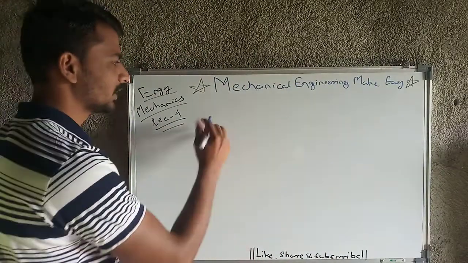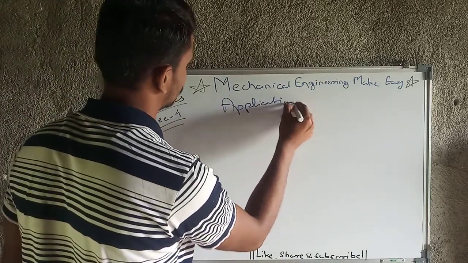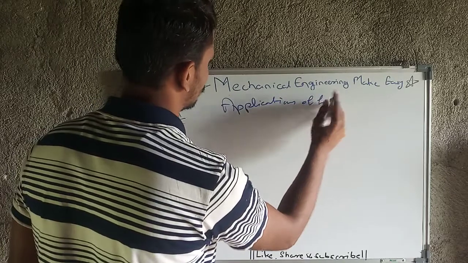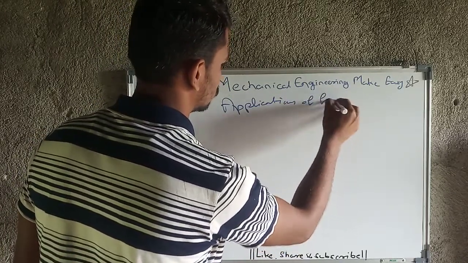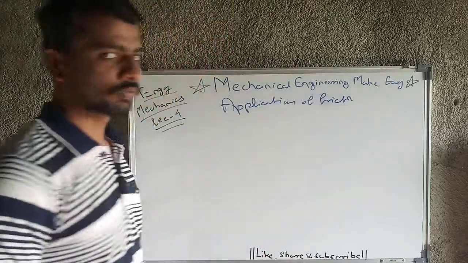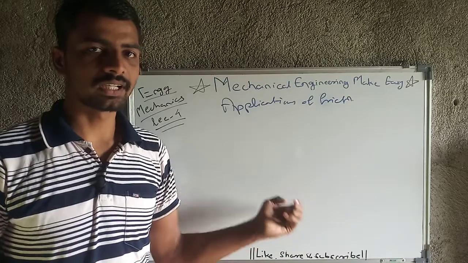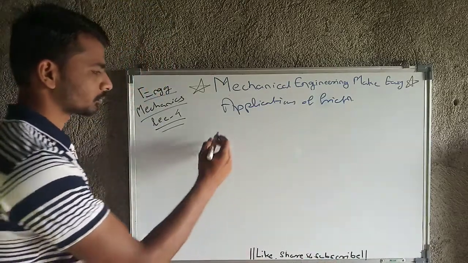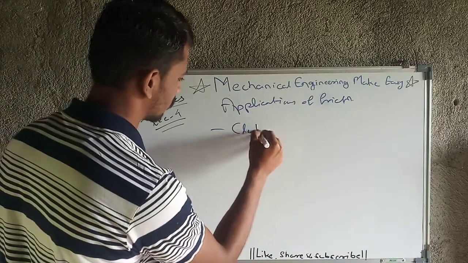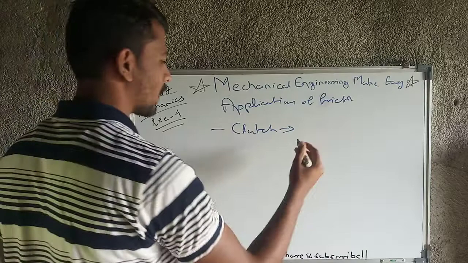Then we will move to applications of friction force. In a number of cases the friction is desirable, and in a number of cases the friction is undesirable also. Likewise, in case of clutch, we are using friction for power transmission.